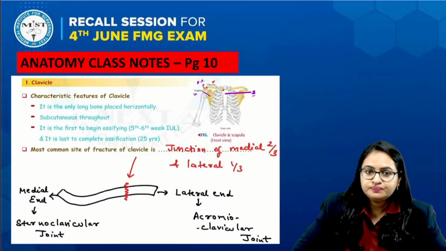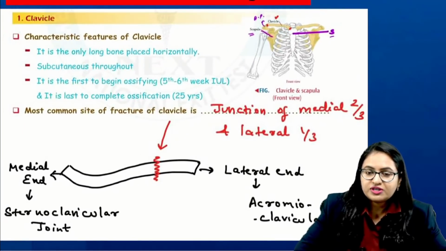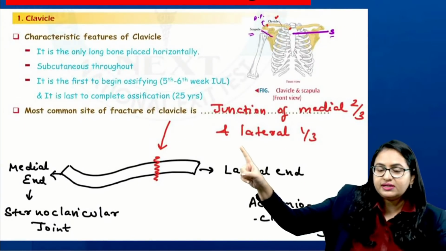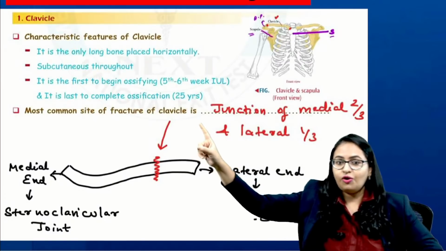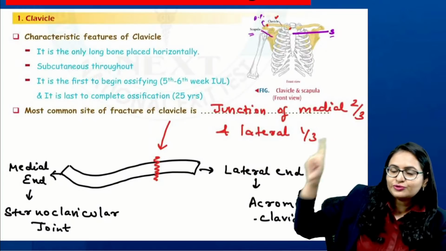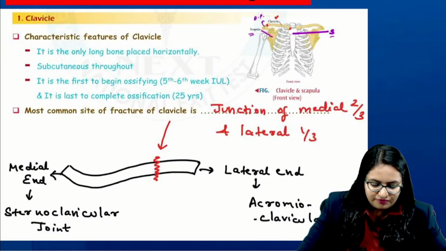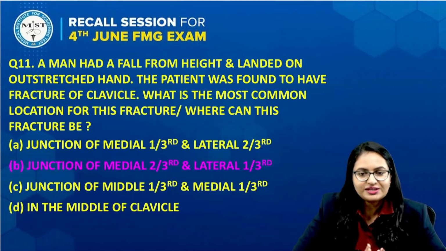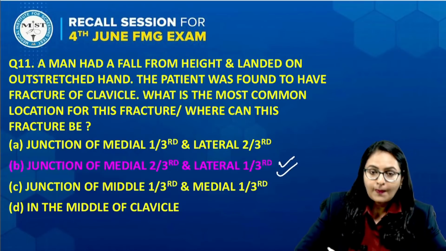Let us just recall from these class notes. On the first day of our class, we discussed the bones of the upper limb, in which we mentioned the clinical aspect related to the clavicle: the most common site of fracture of the clavicle is the junction of the medial 2/3 and lateral 1/3. So the answer to this question is the junction of the medial 2/3 and the lateral 1/3.